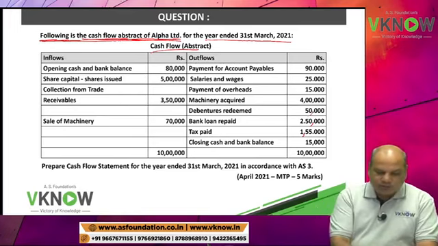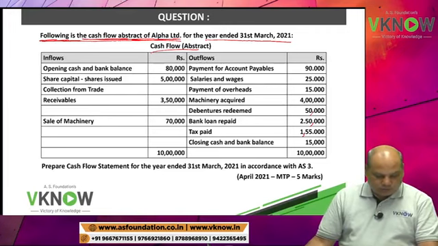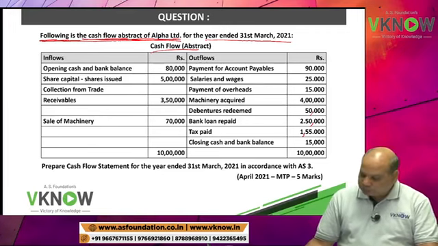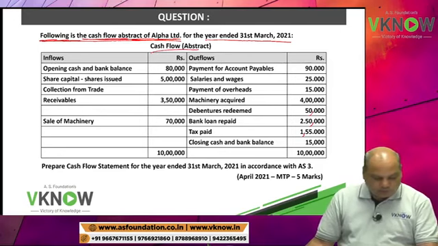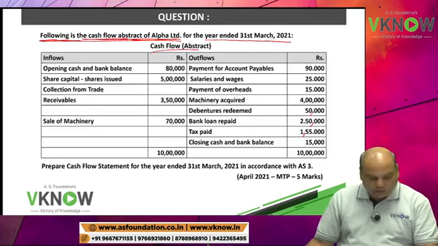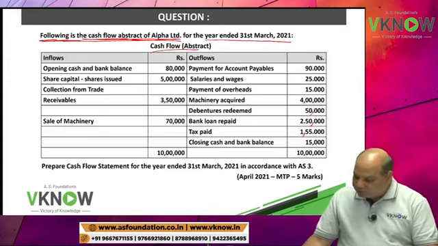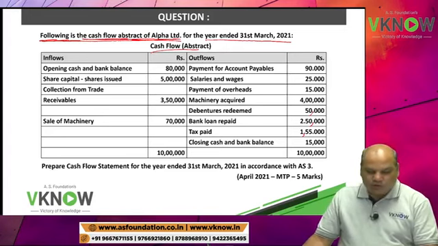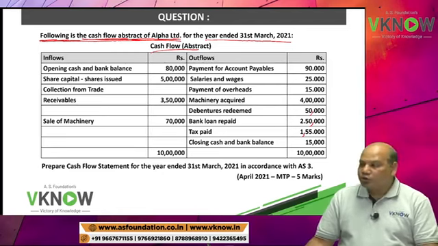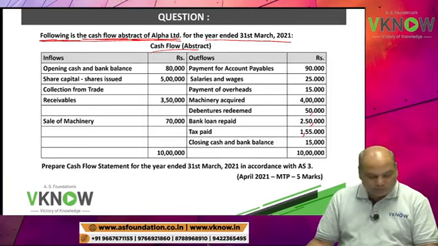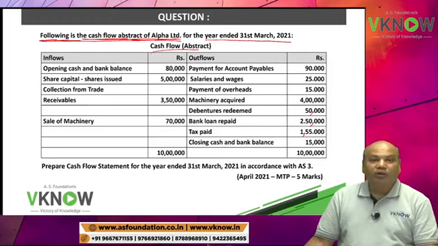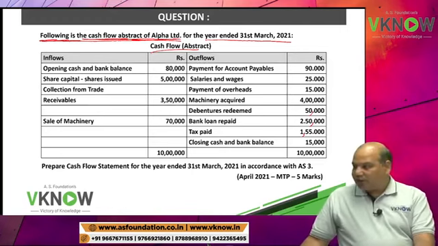Bank loan repaid 2,50,000. Tax paid 1,55,000. Closing cash and bank balance 15,000.